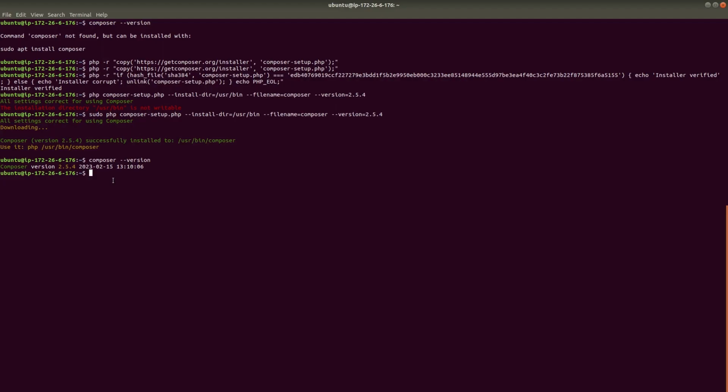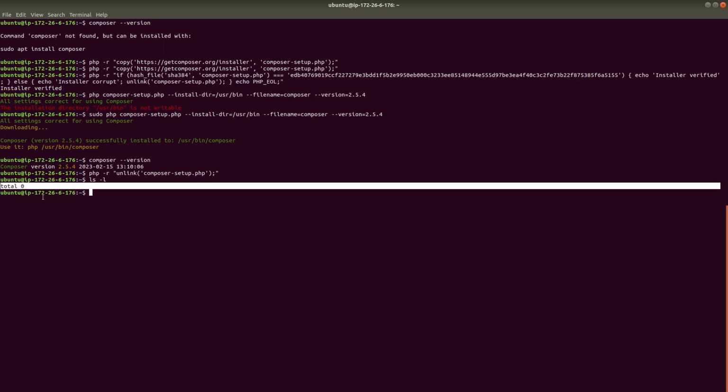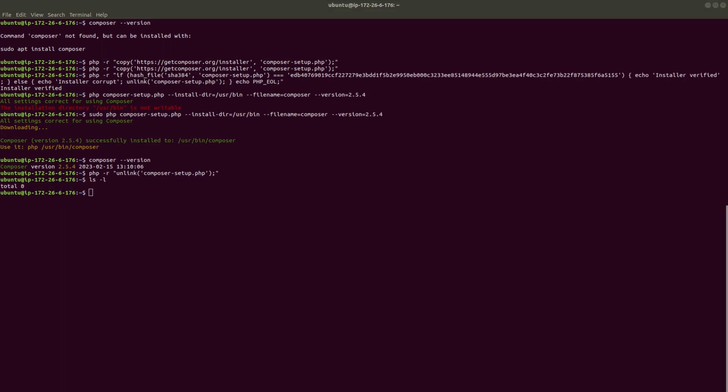The next step is, if you want to upgrade Composer to the latest stable version, currently the stable version is 2.7.1. Let's start. Using this unlink command, it will delete the composer-setup.php from the directory where you have downloaded it. Now check. There is no Composer file.